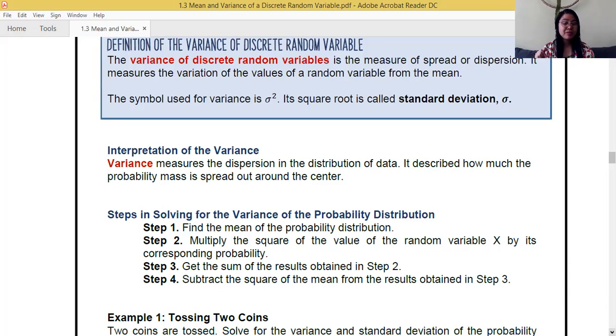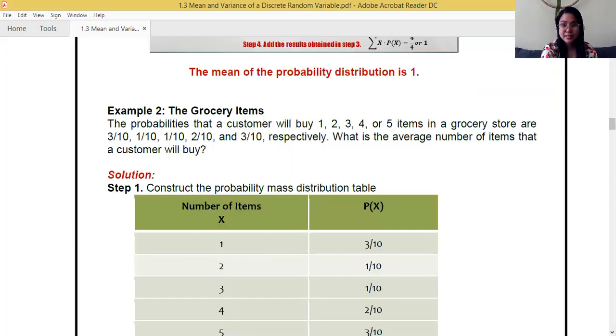You add, and then we subtract the square of the mean from the sum. And remember, the other is the standard deviation. It's still telling us how spread or dispersed the data is. And how to solve for standard deviation? It is simply the square root of the variance.